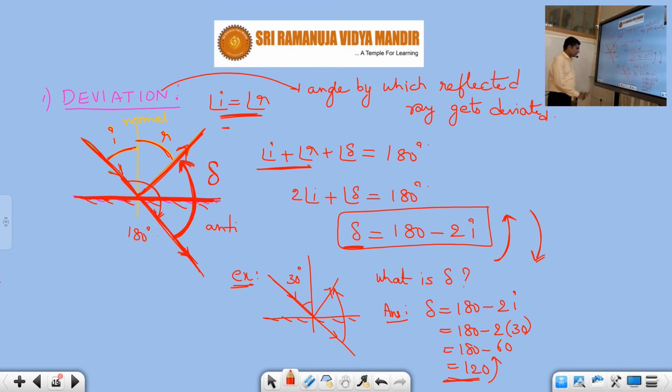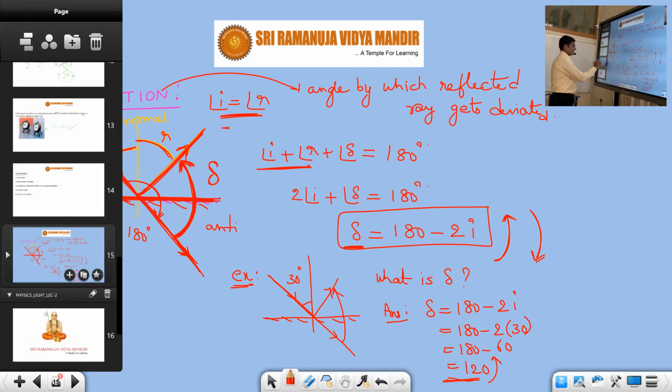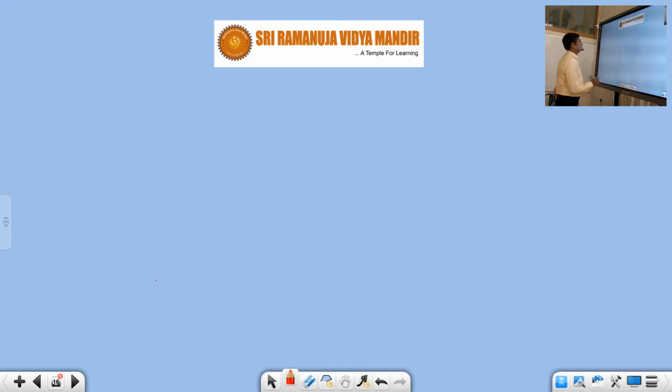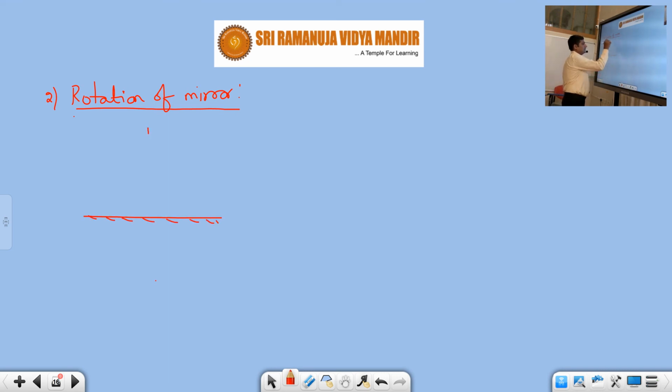Next topic is rotation of mirror. Now let us see, students, suppose this is a mirror and this is the normal.